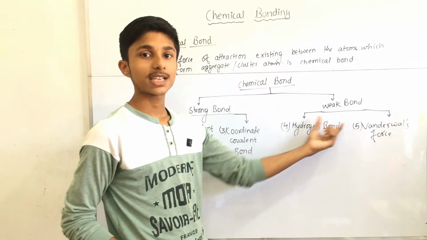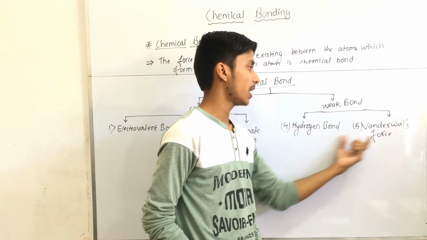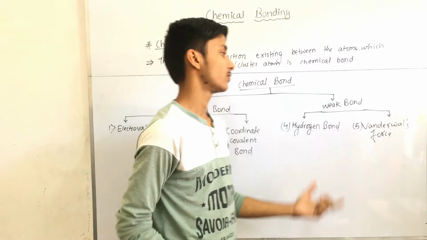Here weak bond is categorized into two types of bond. First one is hydrogen bond and second one is van der Waals force.